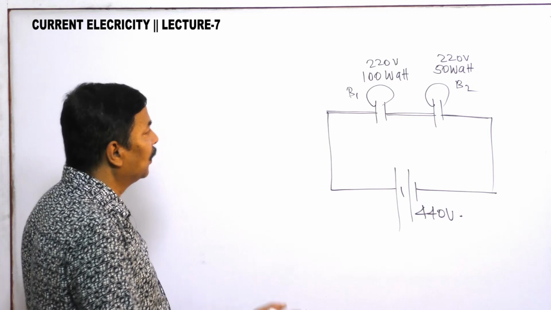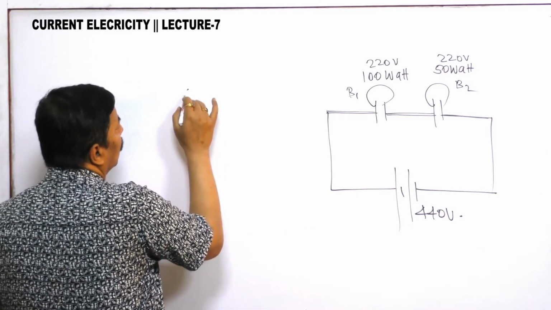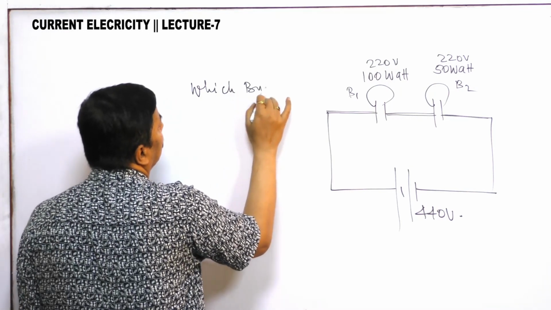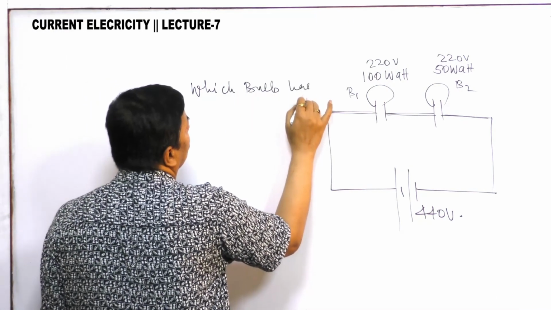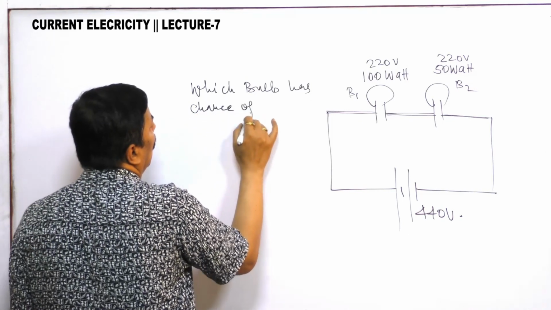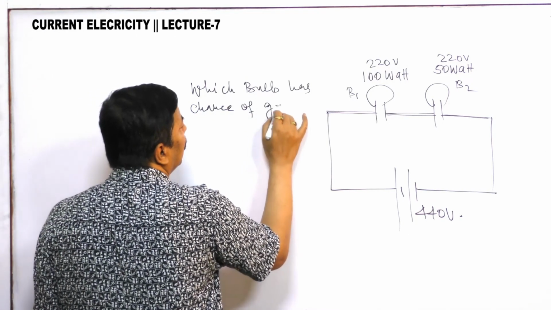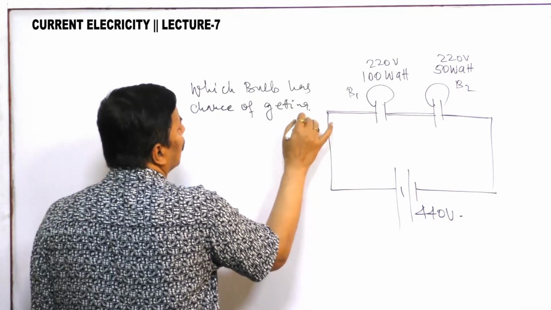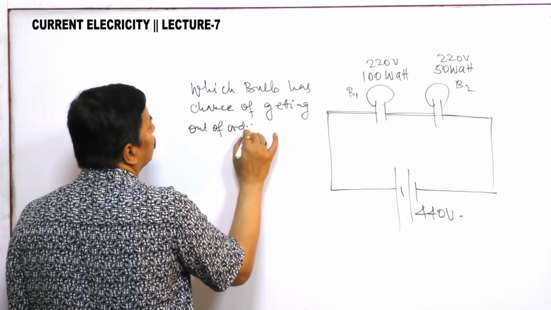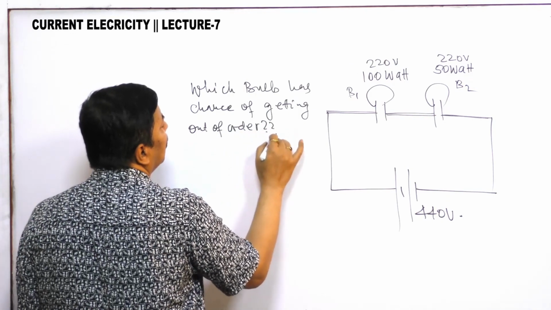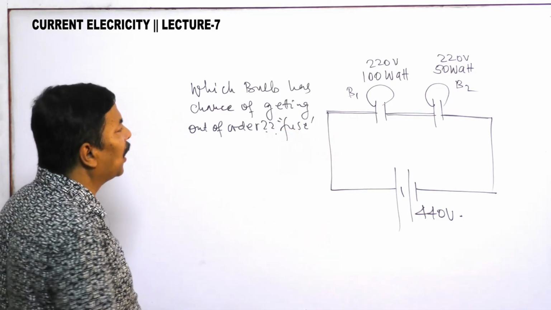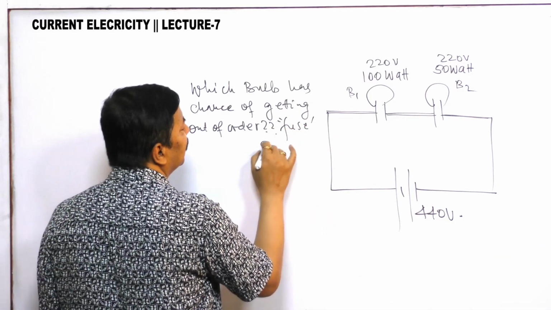That means which bulb has chance of getting out of order? That means fuse. Which bulb will fuse or get damaged?